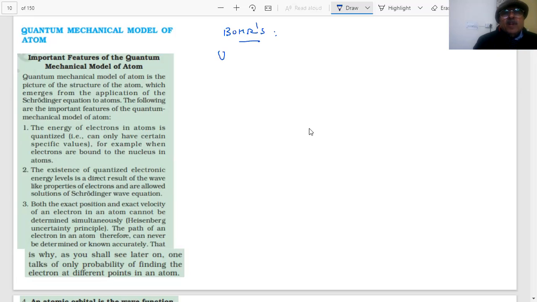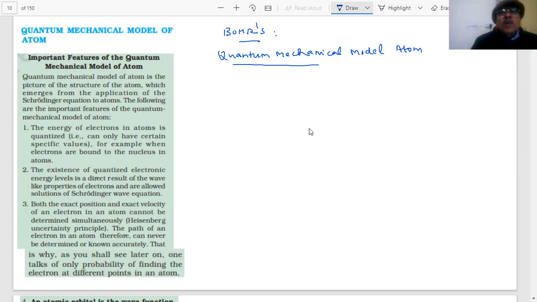What was given, student? The quantum mechanical model of atom. And there is a scientist called Schrödinger. Schrödinger is a mathematician. He was awarded the Nobel Prize also. He was the one who gave the mathematical derivations of this quantum mechanical model.